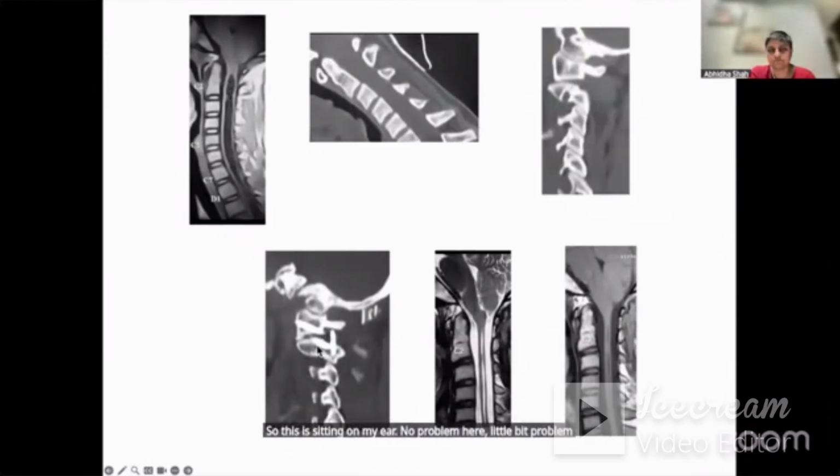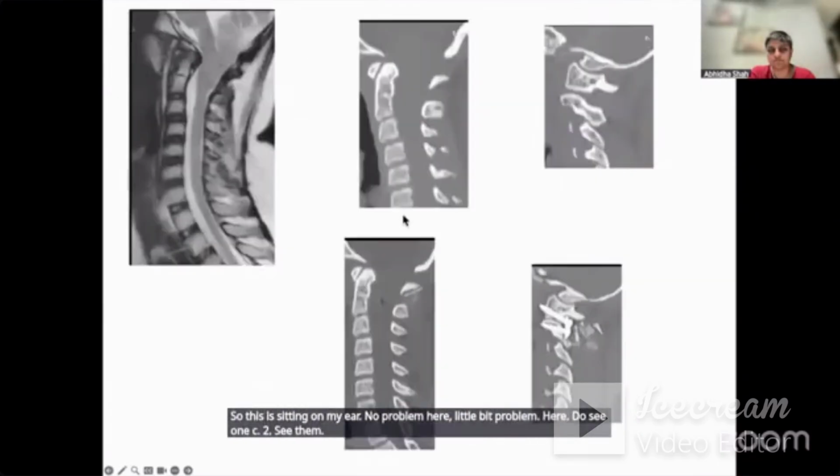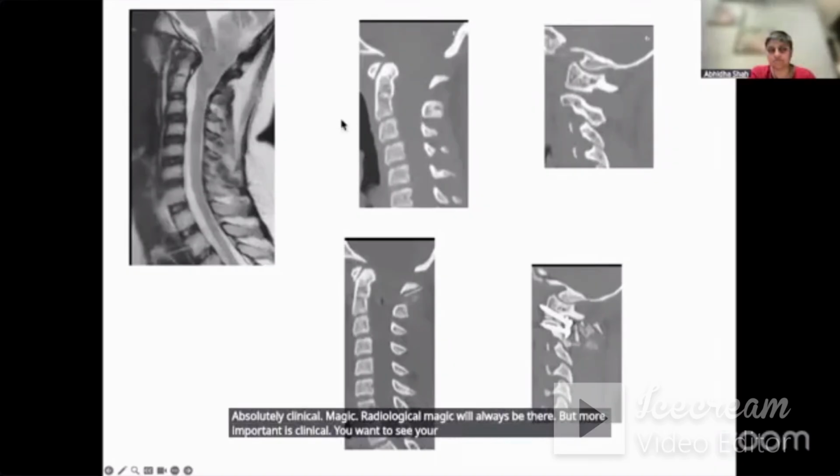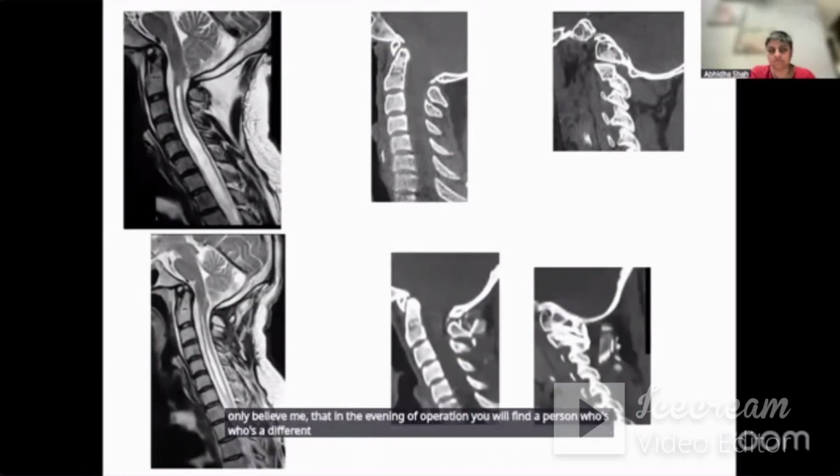Do C1, C2, see the absolute clinical magic. Radiological magic will always be there, but more important is clinical. You want to see your patient all right. And you have to only believe me that in the evening of operation, you will find a person who's different. You can change his name because he's a different human being.